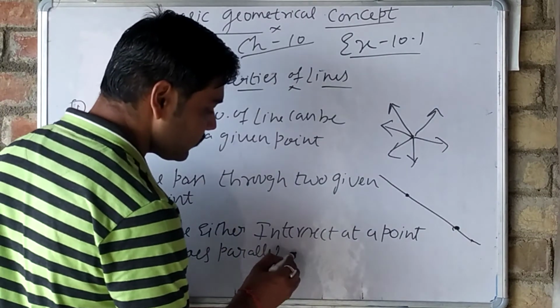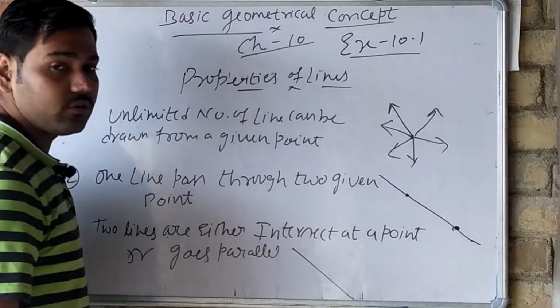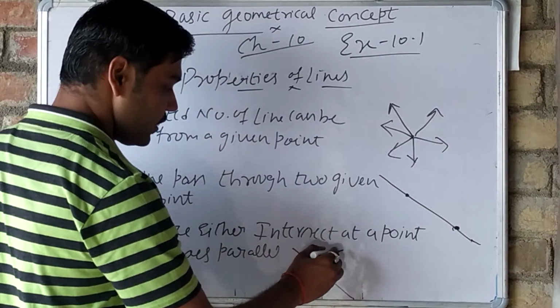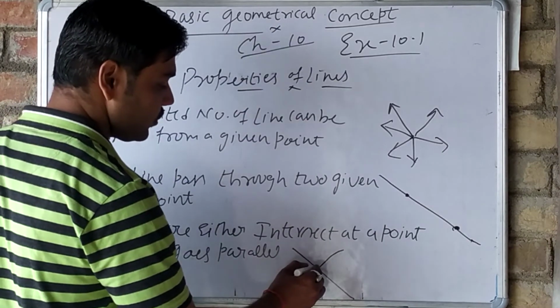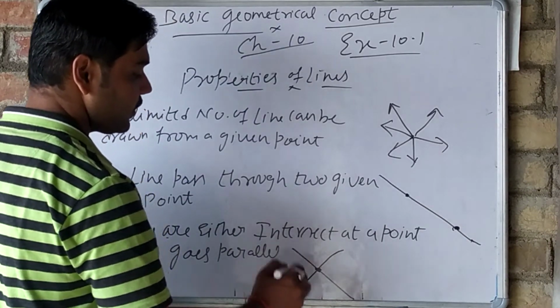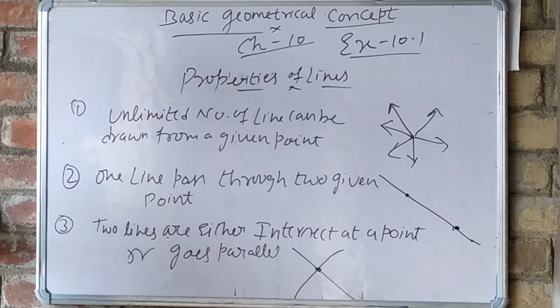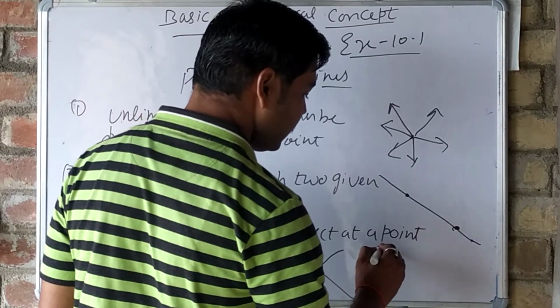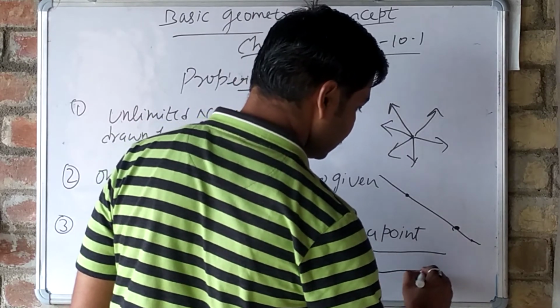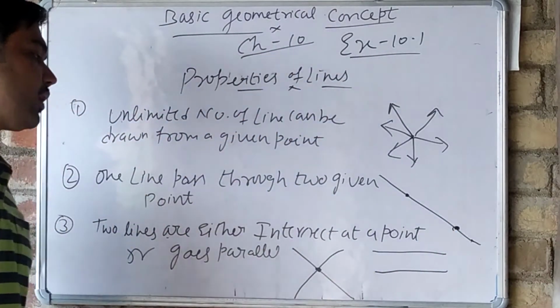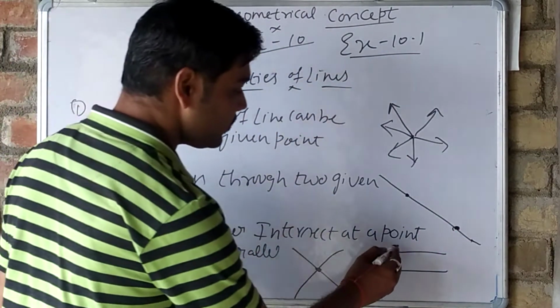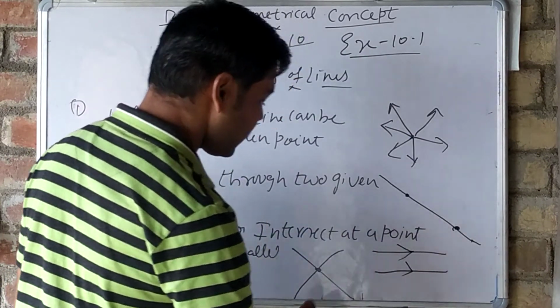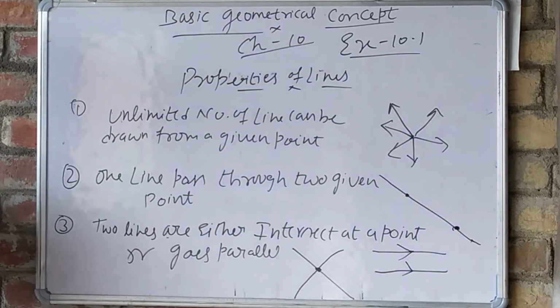Intersect means one line is going in that direction, the other line is going in this direction, so it is intersecting here at this point. So two lines can either be intersecting or be parallel to each other. So these are the properties of the lines.